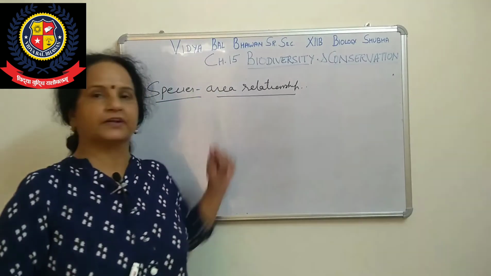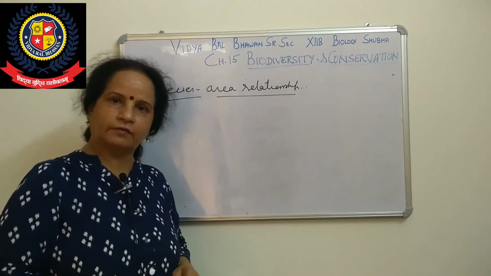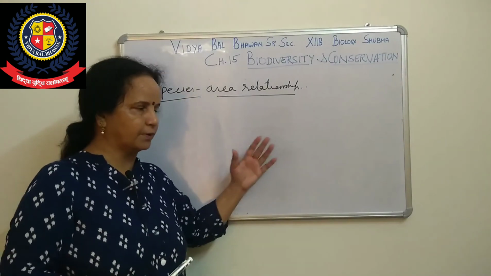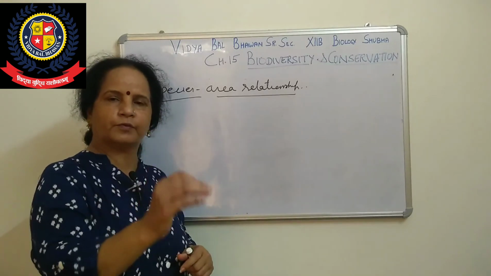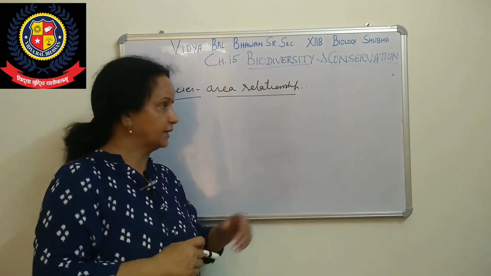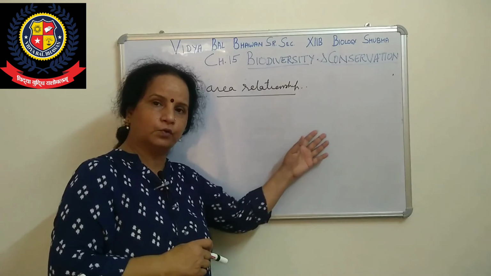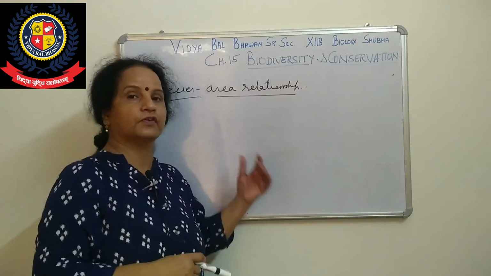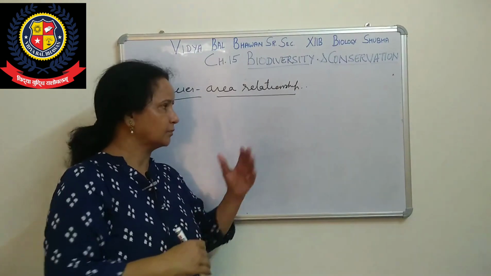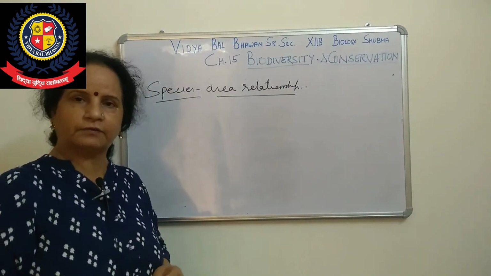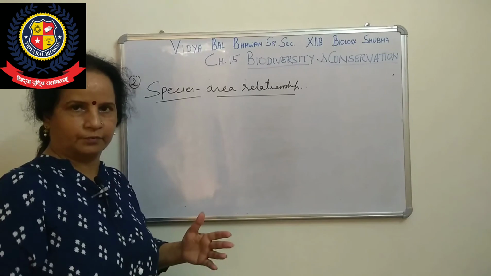When we talk about the species level, we gave the example of the Western Ghats and Eastern Ghats. In the Western Ghats, more amphibian species are found compared to the Eastern Ghats. That is the species level: which species are more in which area. When we talk about the ecological level, it is because of ecosystems.